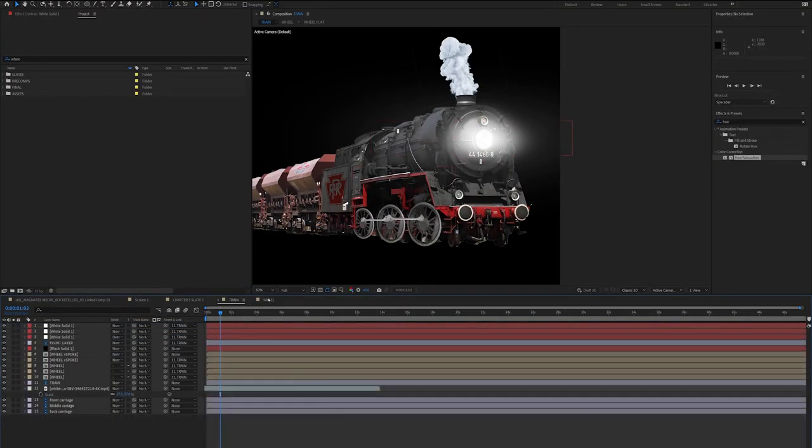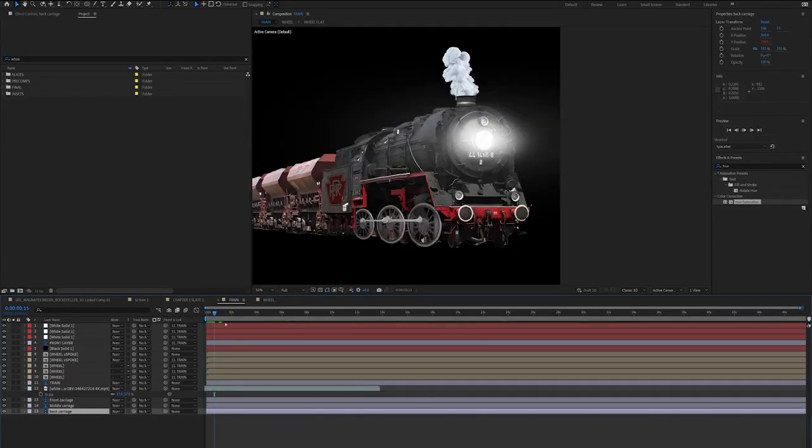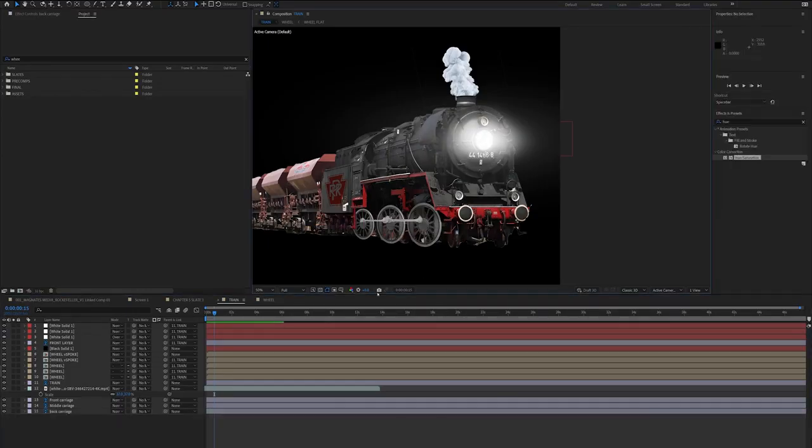And the lower white solid underneath, I'm just tweaking that so it just adds an overall little glow rather than it being the main flare. And I'll probably just mess around with the feathering and the opacity, and make sure we bring our white solids right to the front of the composition. Otherwise they're going to be caught behind other layers that we don't want them to be caught behind.